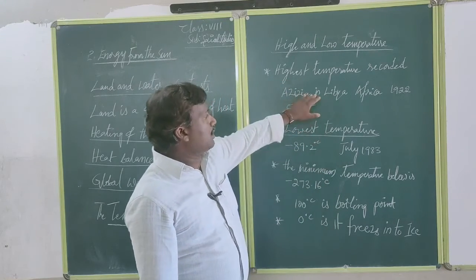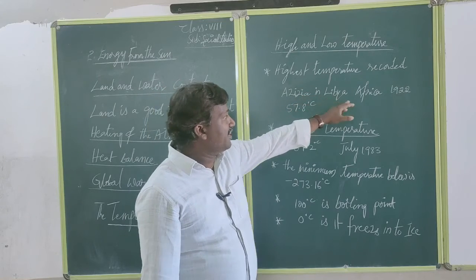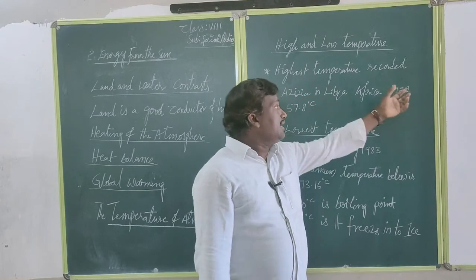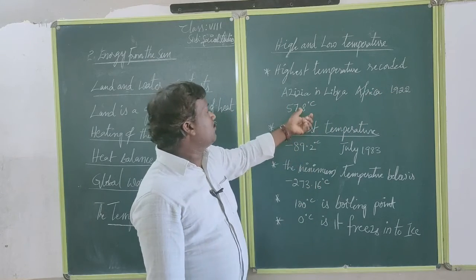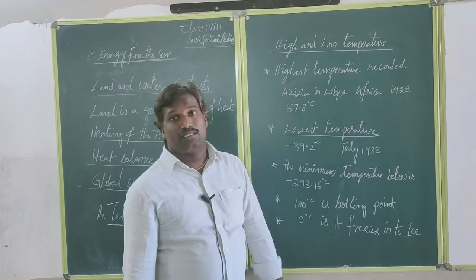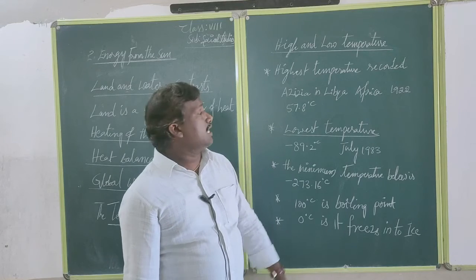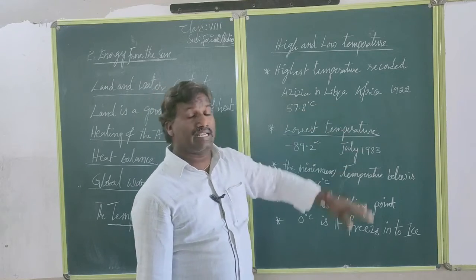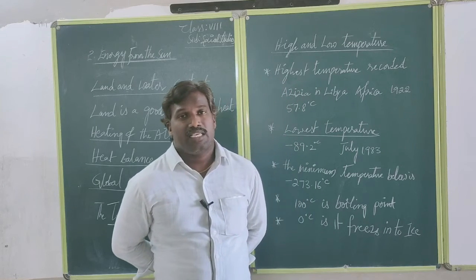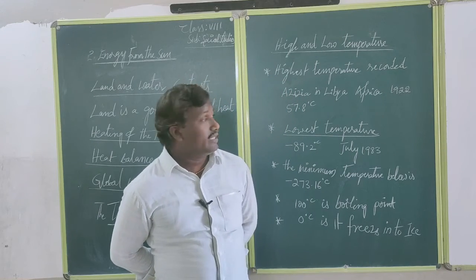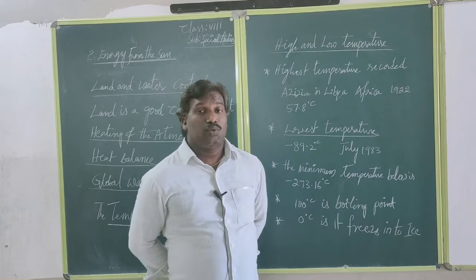Then Algeria, one of the places in Libya, in the African continent, recorded 57.8 degrees Celsius in 1922. That is the highest temperature recorded on the entire surface, in the year 1922.